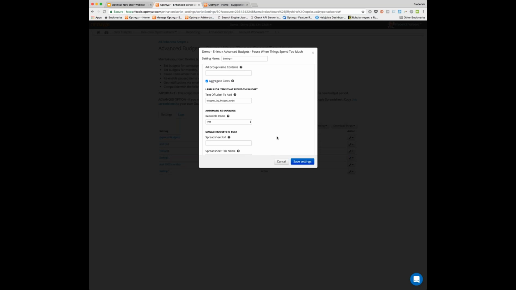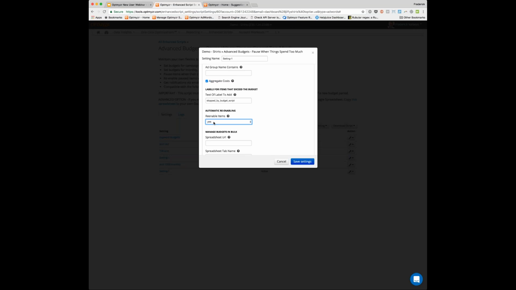We could automatically pause your account if it's spending more than the allowed budget for the month. But what about the next month? Well, we can automatically re-enable anything we've paused. So that's an option right there. On the first day of the next budget period, whether that's weekly, monthly, or daily, we know when the next budget period begins, and on that date, we will re-enable everything we had paused.